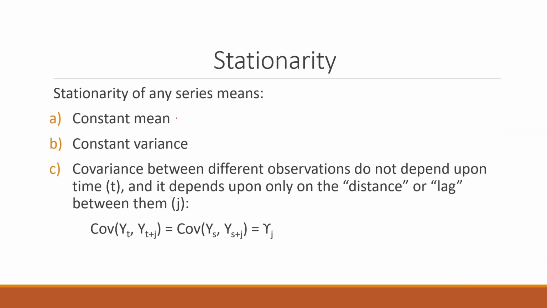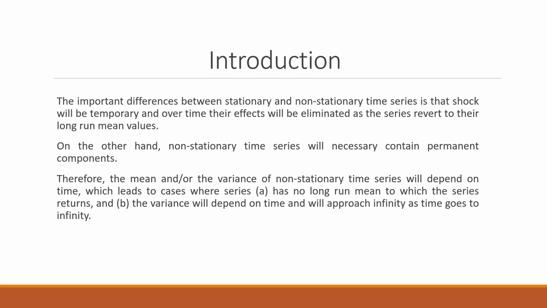The stationary time series has a constant mean, constant variance, and the covariance between yt plus j is equal to the covariance between ys plus j; it is constant. The basic difference between stationary and non-stationary time series is that the shocks are temporary in a stationary time series and over time the effects will be eliminated. But in the case of a non-stationary time series, the shocks are permanent. It means that a non-stationary time series will depend on time, which leads to it not having any long run mean to which the series returns. There is no long run mean. And the variance will depend on time and will approach infinity as time goes to infinity.